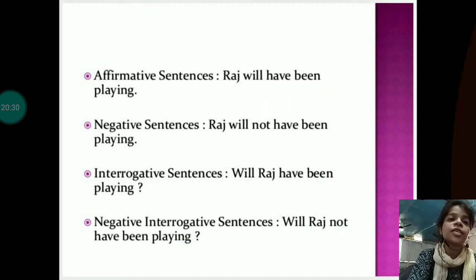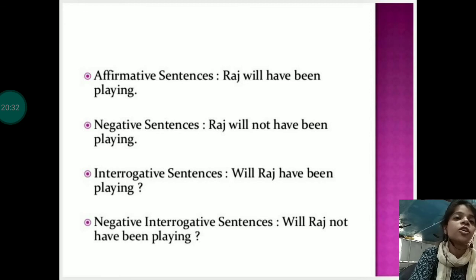So students, these are the total 12 types of tenses that you have to learn, that you have to know in your syllabus.